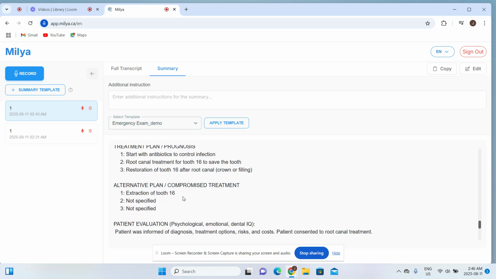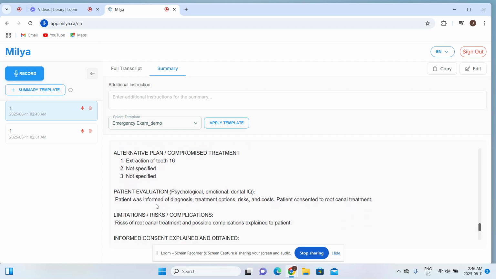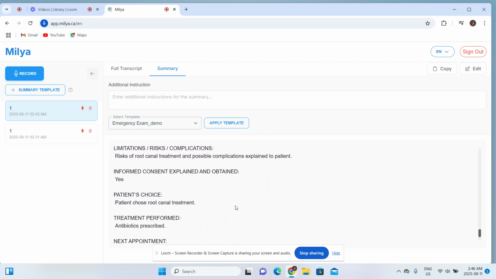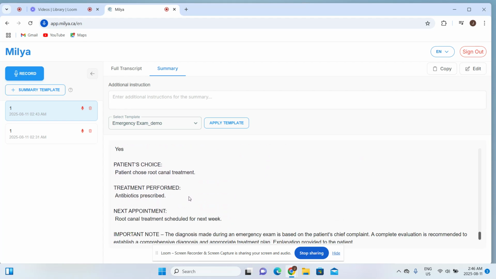Alternatively, we can consider the extraction of the tooth. The patient understands and consents to the root canal. We mentioned the risks and complications, and she decided to go with the antibiotic prescription first and schedule the root canal for next week.